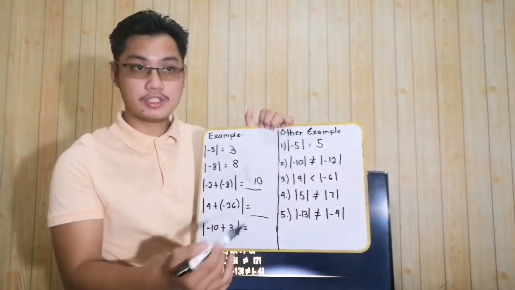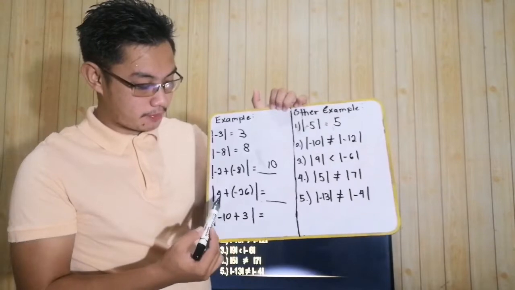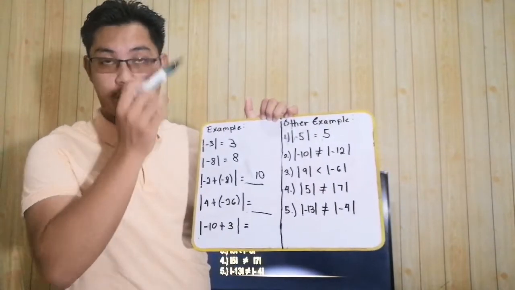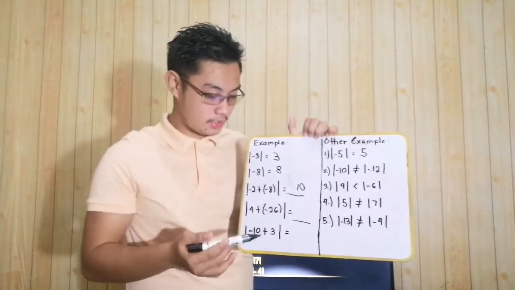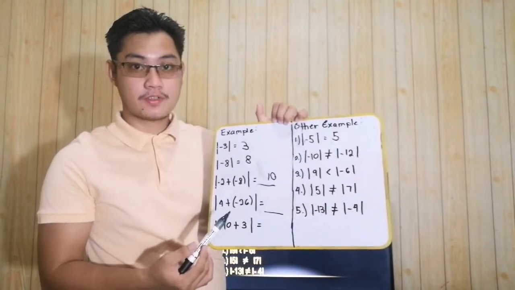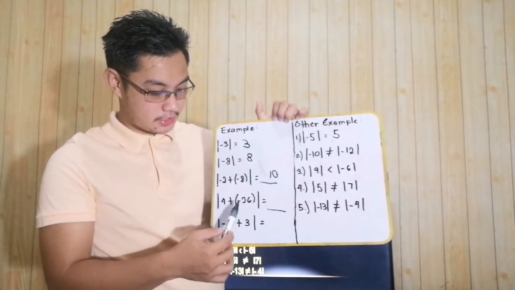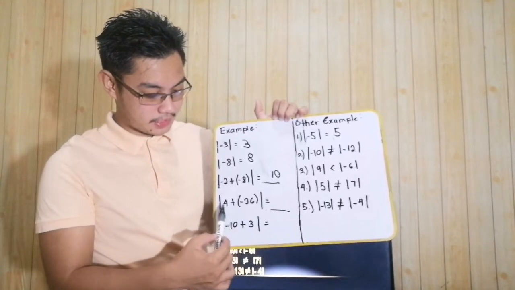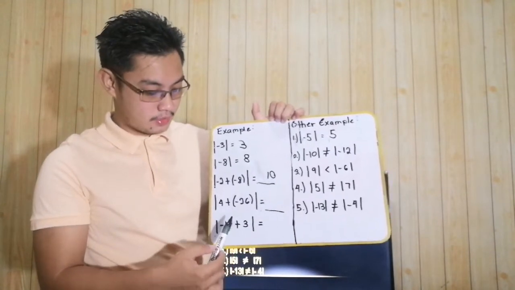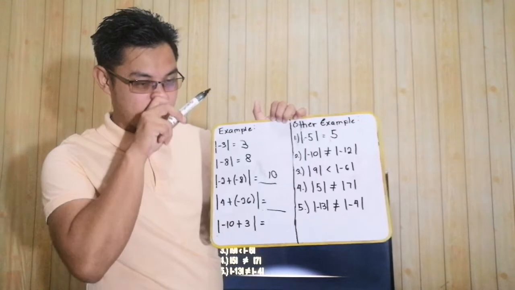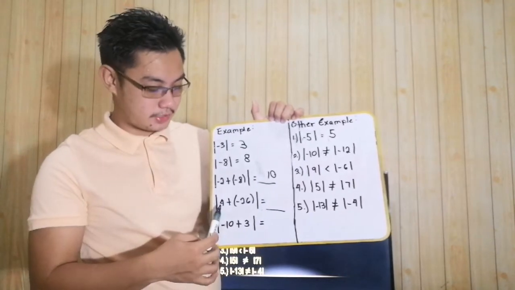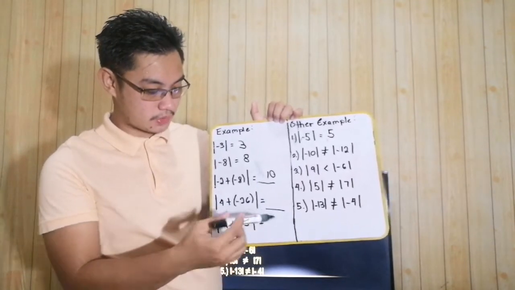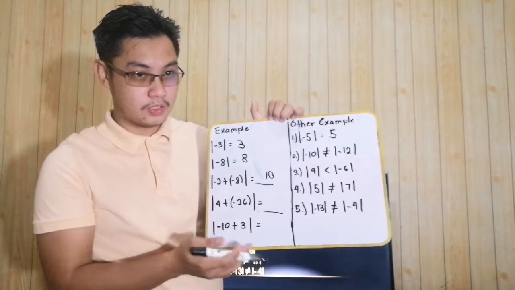Okay, now, number 3. 4 plus negative 26. Okay? What is the first step? Una is, pansinin nyo, hindi pareha yung sign. So, i-minus na natin ang maliit na integers. So, 4 minus 26 is equals to 22.